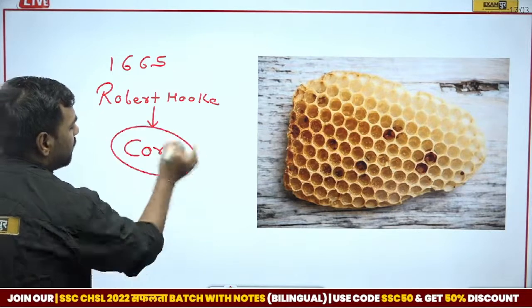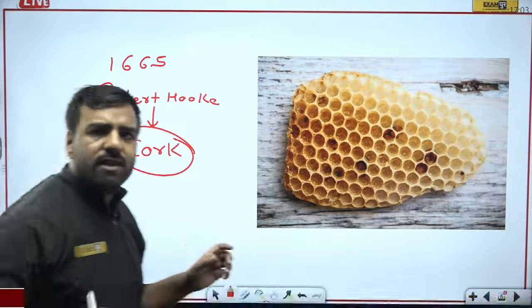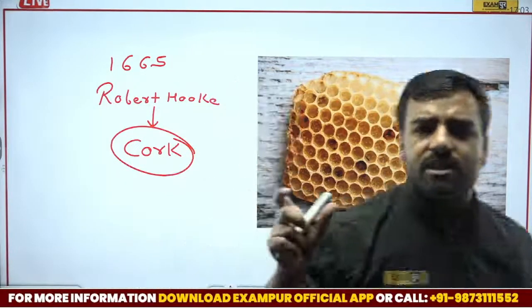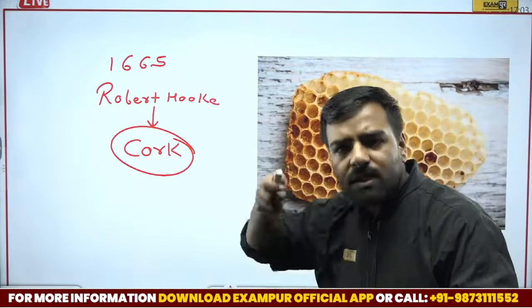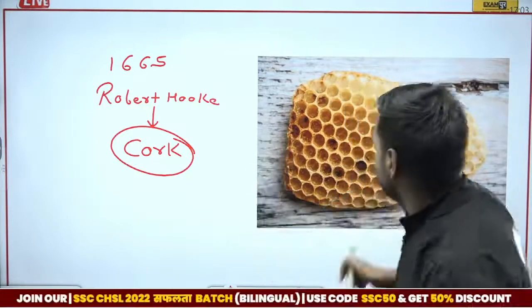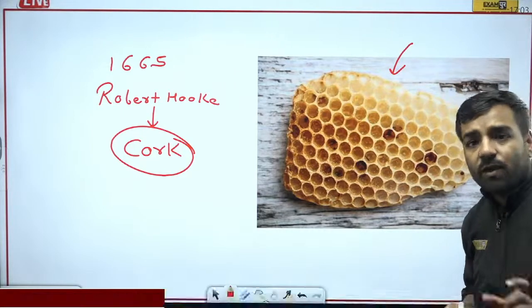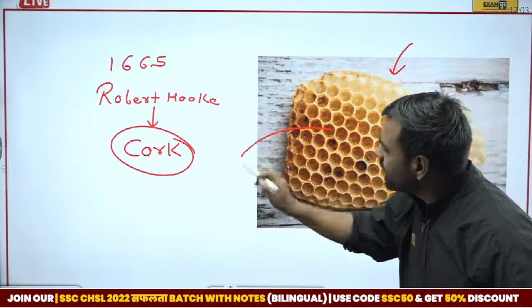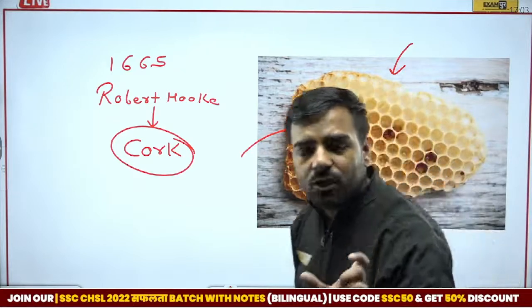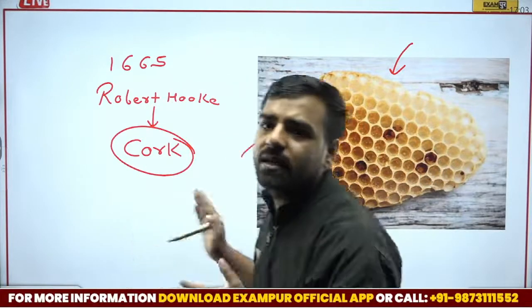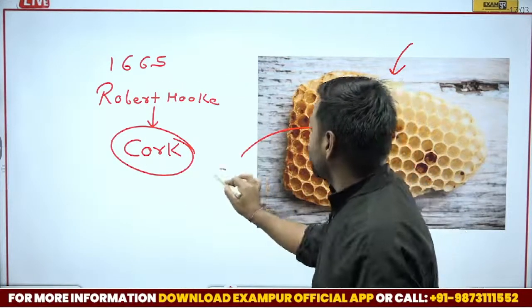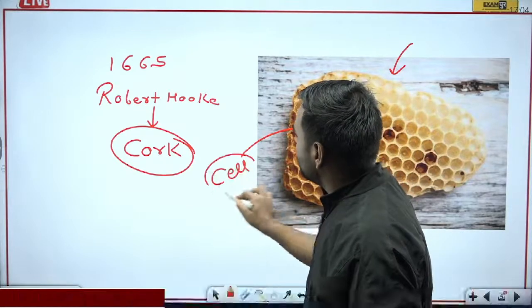Now what is cork? Cork is a wooden structure. When he observed that structure, it looked like a honeycomb structure where you can find some cells. These are actually known as rooms or cells, and hence from here the name cell was derived. So it was discovered by Robert Hooke.